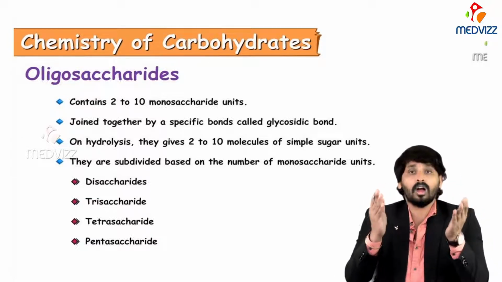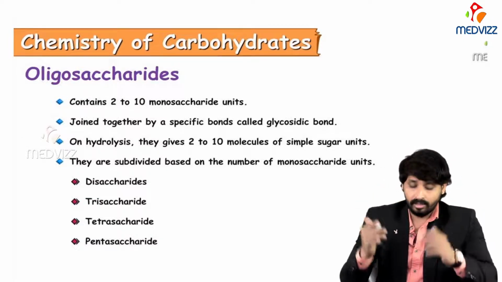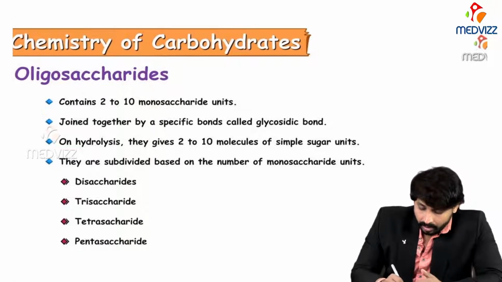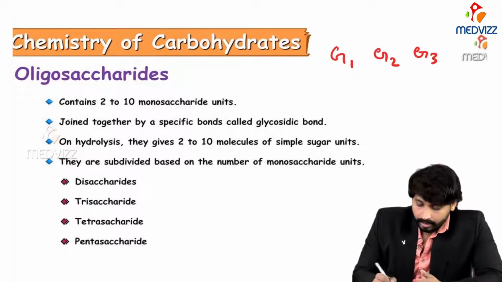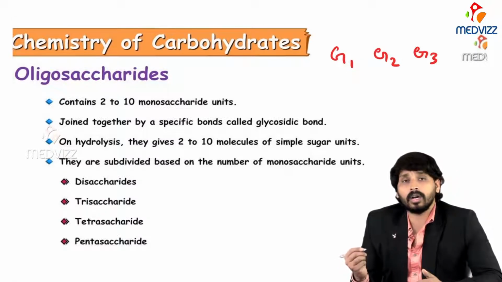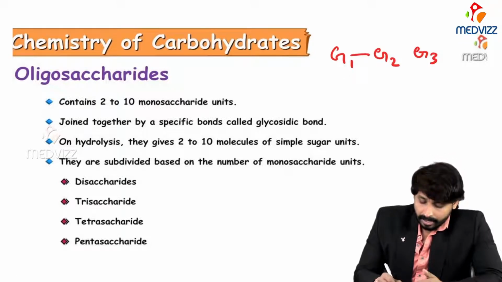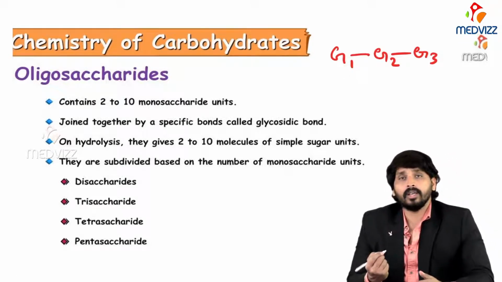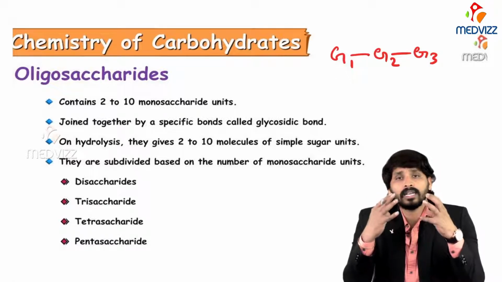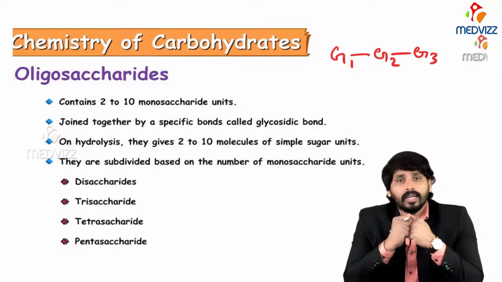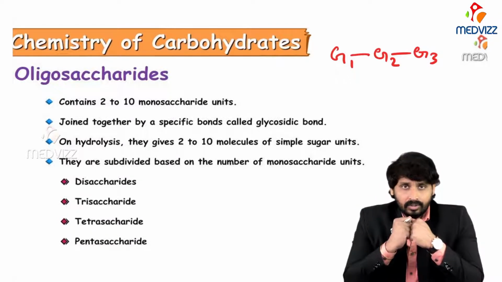And how are these monosaccharides joined together? Here I am showing glucose 1, glucose 2, glucose 3, different monosaccharide units. So how will they be joined together? They are joined together by glycosidic linkage. One monosaccharide to another monosaccharide is joined by a linkage called glycosidic linkage.